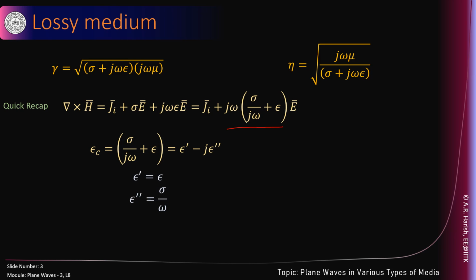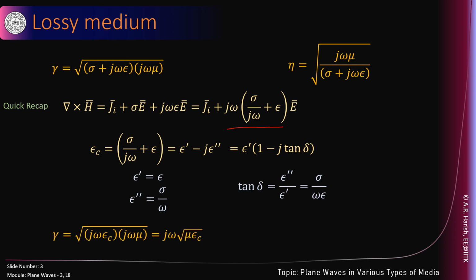This can also be written in terms of epsilon prime and tan delta, where tan delta is called the loss tangent, the ratio of epsilon double prime by epsilon prime. So a material can be specified by a doublet, either sigma and epsilon, or epsilon prime and epsilon double prime, or epsilon prime and tan delta. Any one is fine. It represents the same kind of behavior.